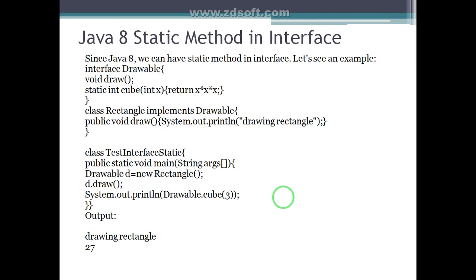Okay. Java 8 static method in interface: we can define a static method in an interface. It is called with the name of the interface. In this example, we can see Drawable.cube. Cube is a static method, so it is called with the name of the interface.